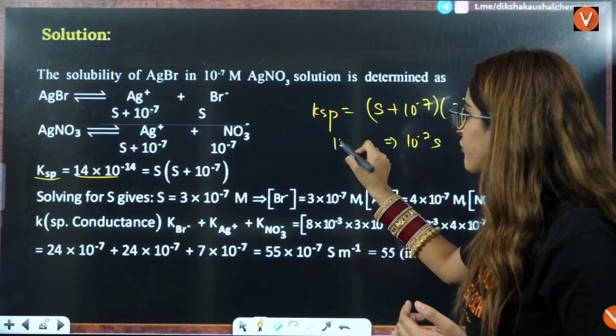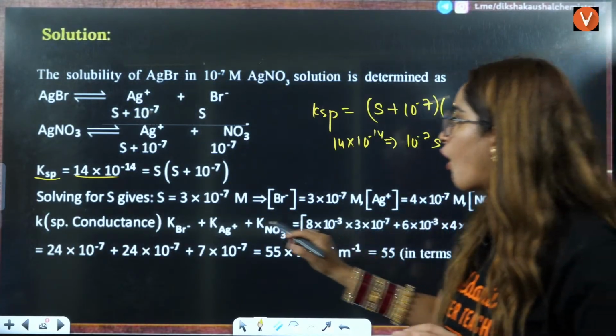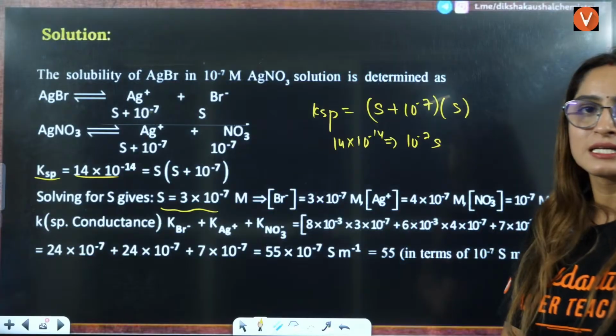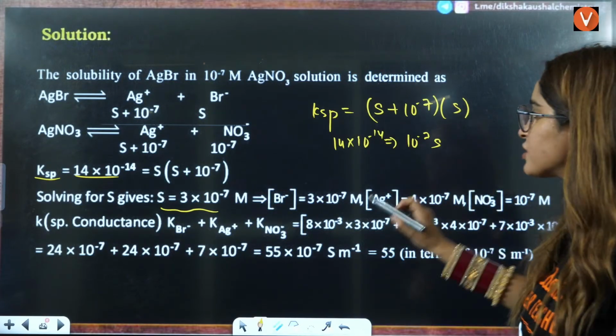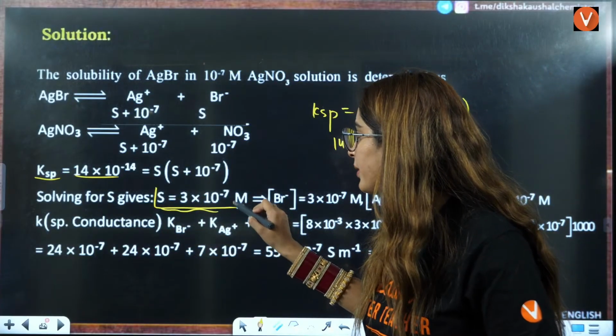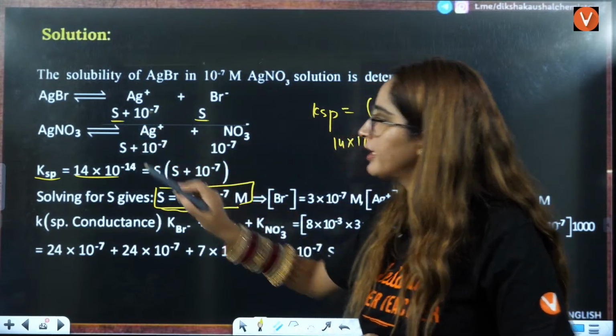KSP value is given to be 14 into 10 raised to power minus 14. You can directly solve the value of solubility here, right? So once you solve the solubility, that is coming out to be 3 into 10 raised to power minus 7. You put it here, right?